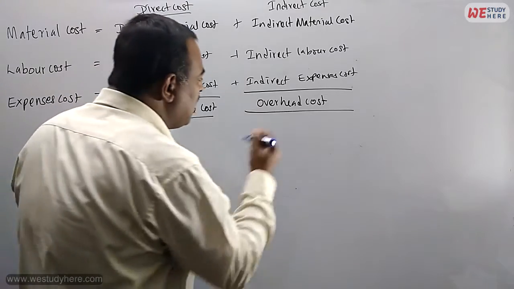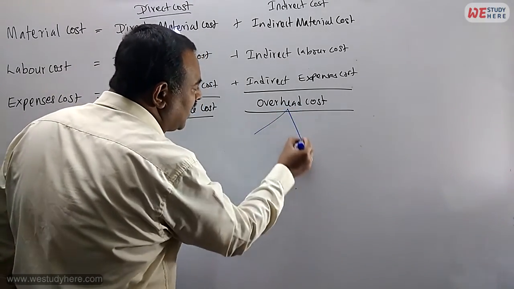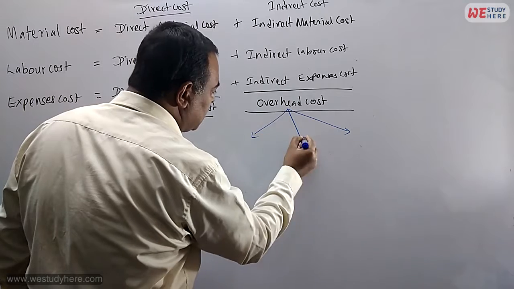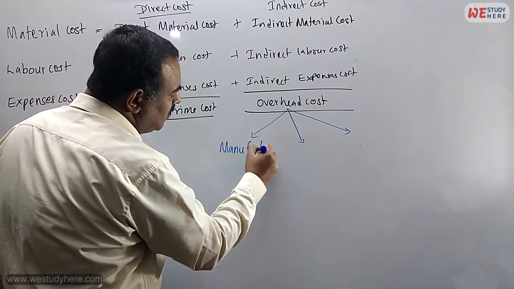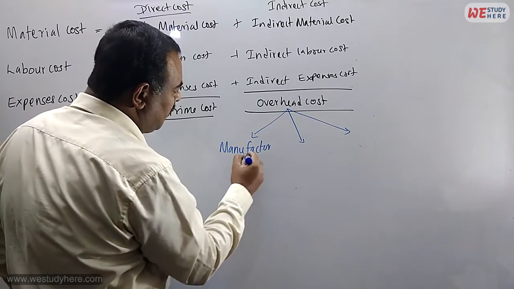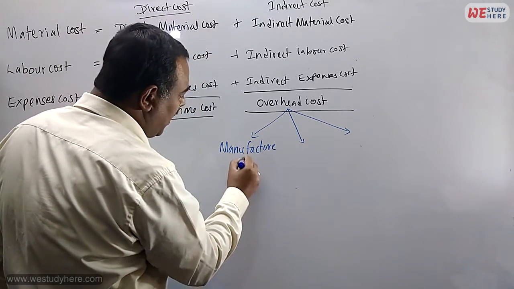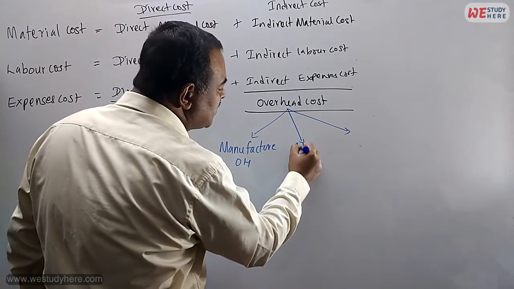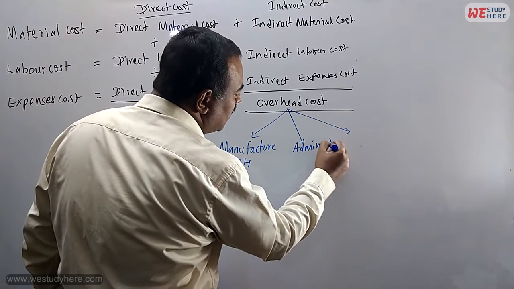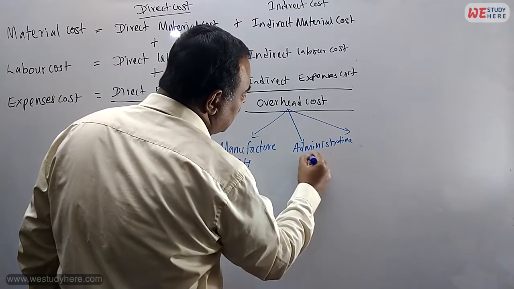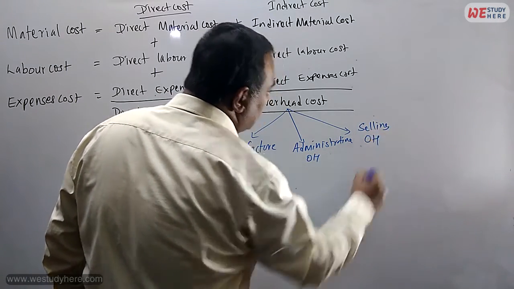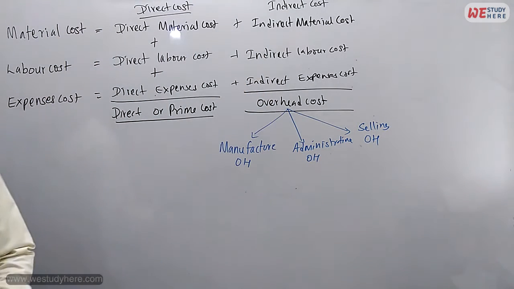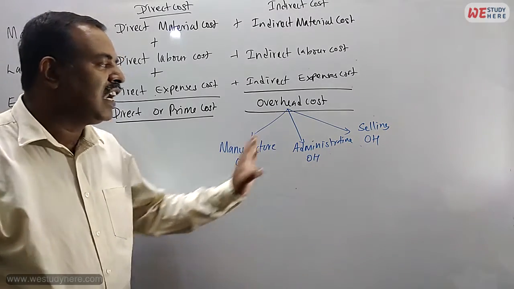overhead cost can be divided into 3 major headings: manufacturing overhead, administrative overhead, selling overhead. Okay, we have 3 different kinds of overhead: manufacturing overhead, administrative overhead, selling overhead.